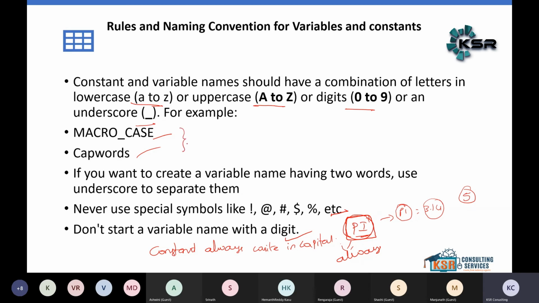Simple, right? Let me write it down here. Use capital letters to declare a constant.